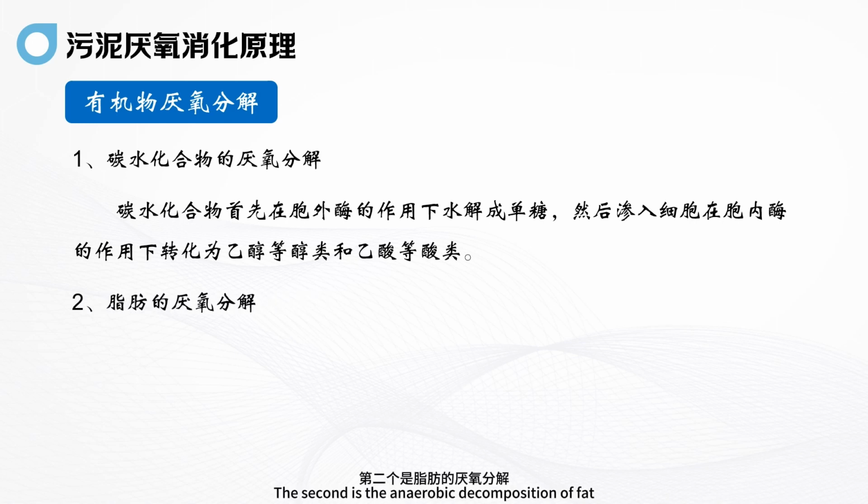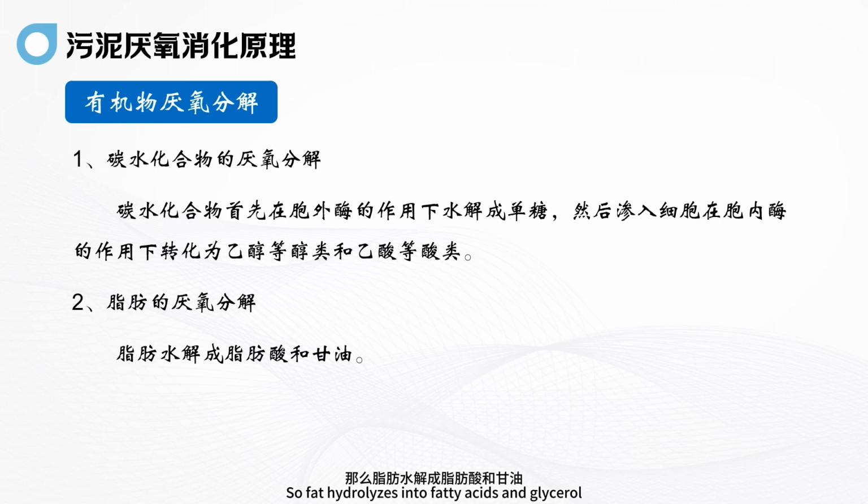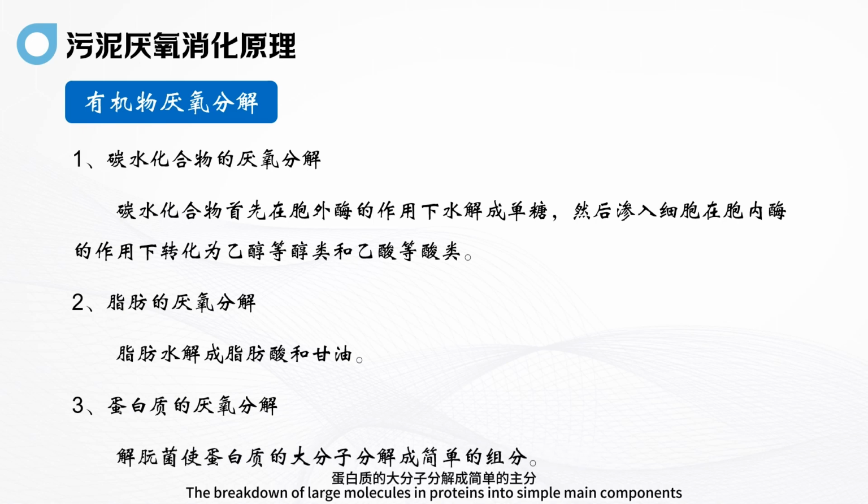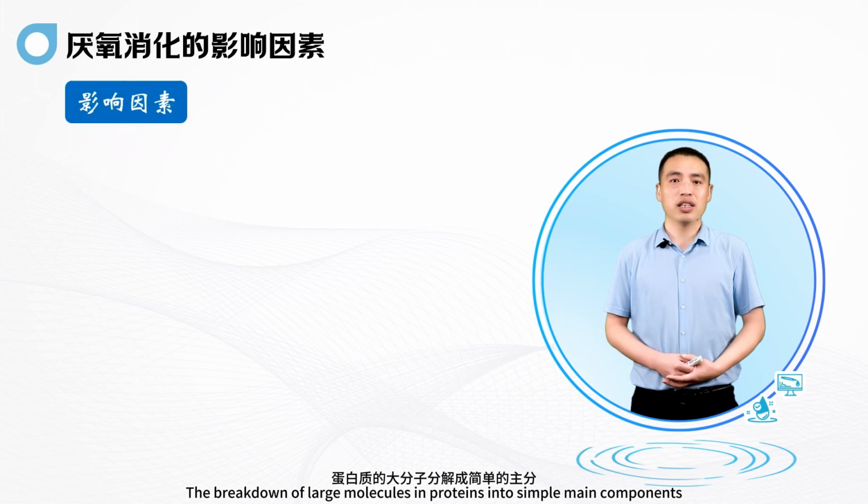The second is the anaerobic decomposition of fat. Fat hydrolyzes into fatty acids and glycerol. The third is the anaerobic decomposition of proteins. At this stage, large molecules in proteins are broken down into simple components. Next, let's learn more about the factors affecting anaerobic digestion. There are many factors that affect it.